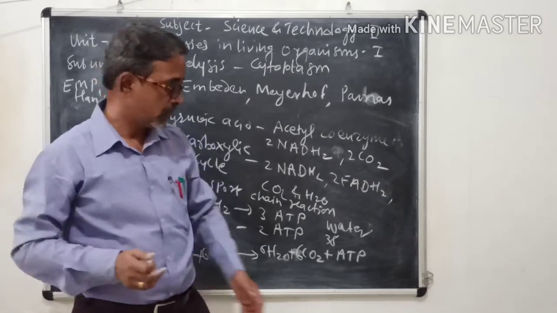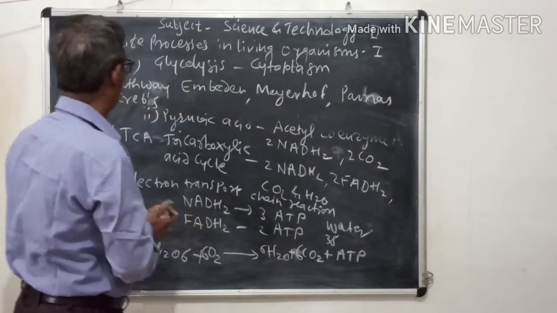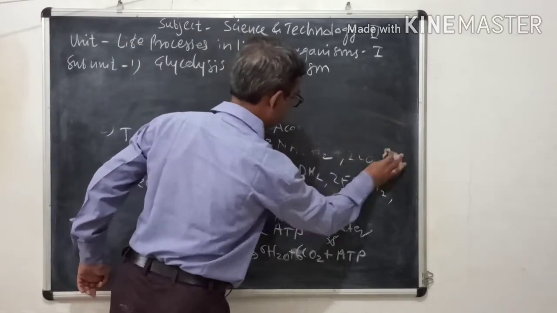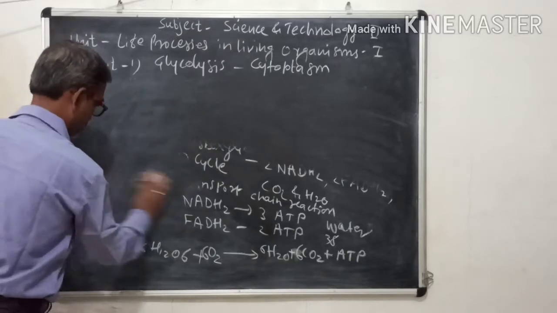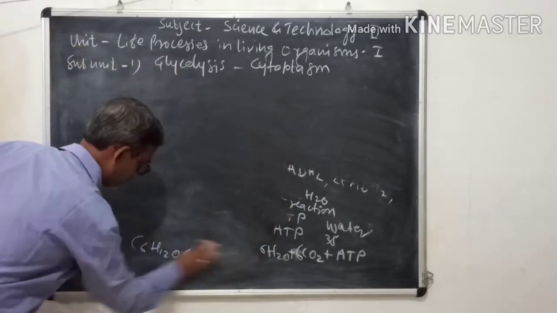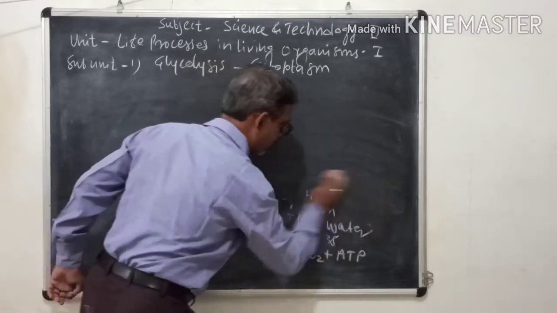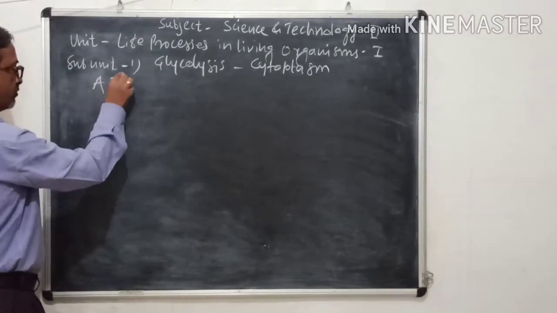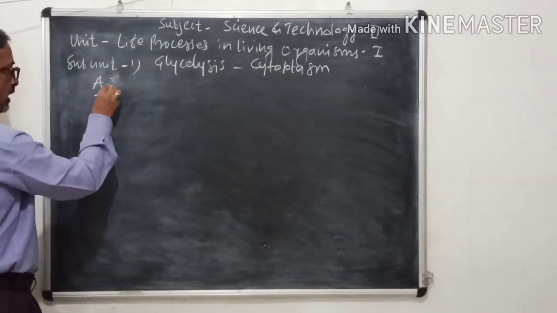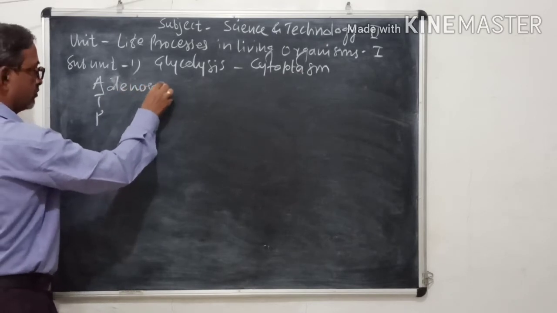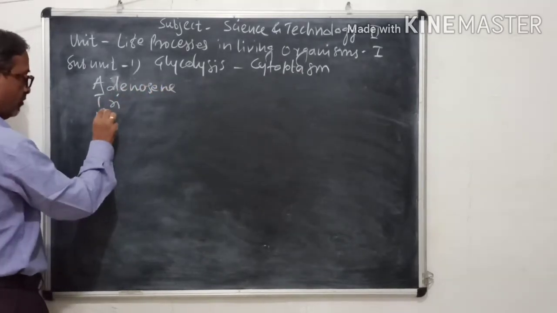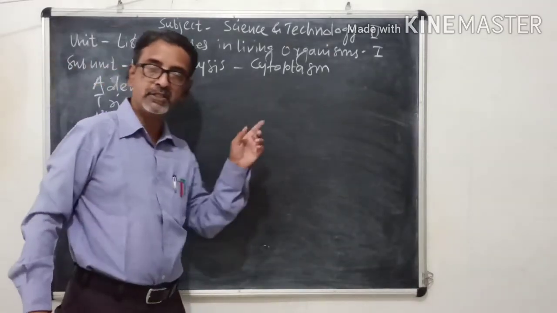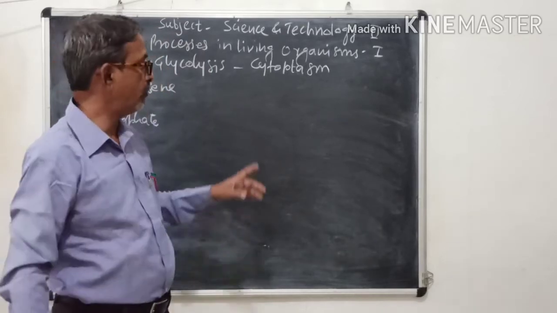The long form of ATP, all of you know, is adenosine triphosphate, and this is the product of aerobic respiration.